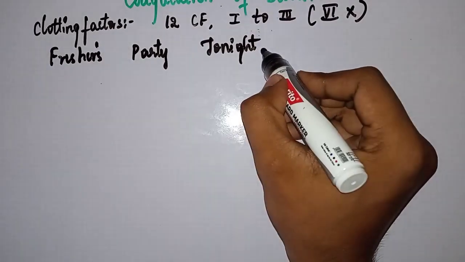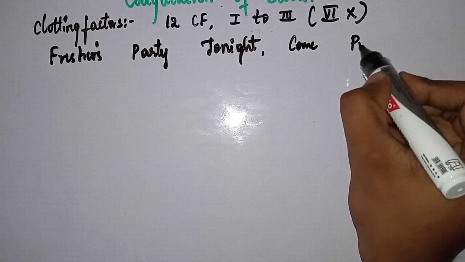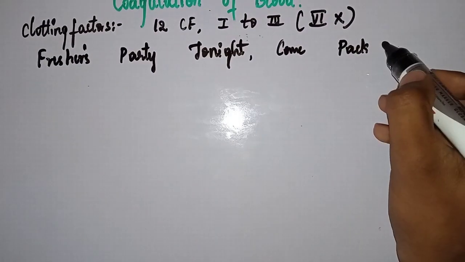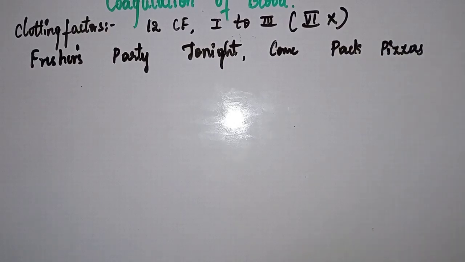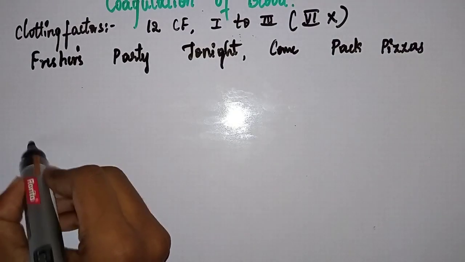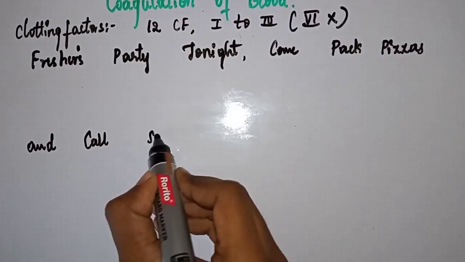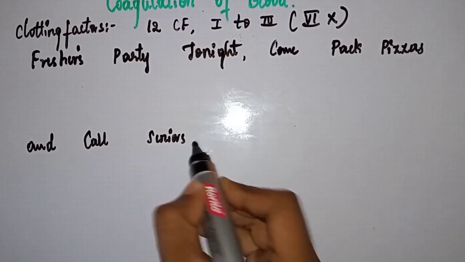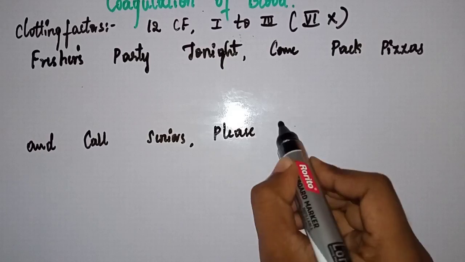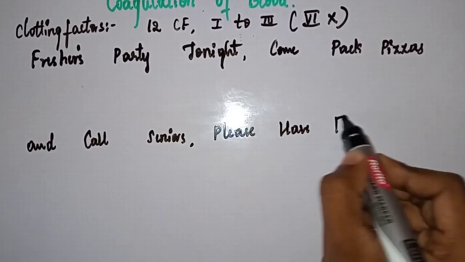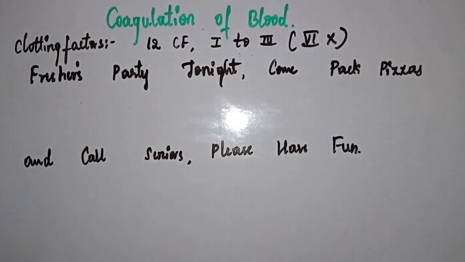Come, pack, pizzas, and call seniors, comma, please have fun. So remember this sentence, and you will remember everything easily.